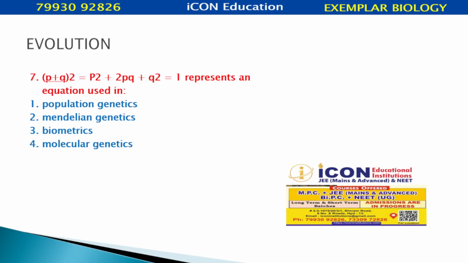(p plus q) whole square is p square plus 2pq plus q square equals 1. It represents an equation used in population genetics, Mendelian genetics, biometrics, or molecular genetics? Hardy-Weinberg equilibrium explains population genetics.